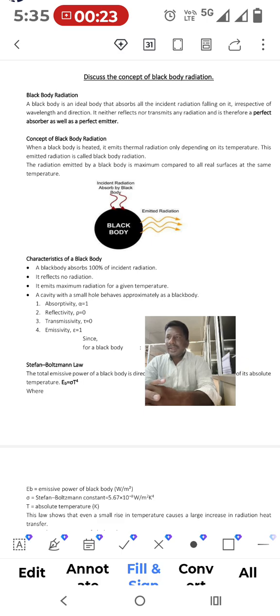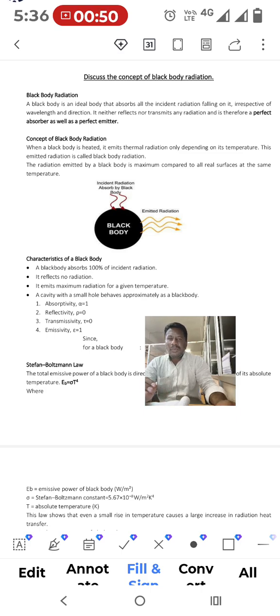A black body is an ideal body that absorbs all the incident radiation falling on its surface, and it is also called a perfect absorber and perfect emitter. It will absorb 100% of radiations and it will emit 100% radiation. So there is a special characteristic of black body radiations. Now we will see the concept behind black body radiations.